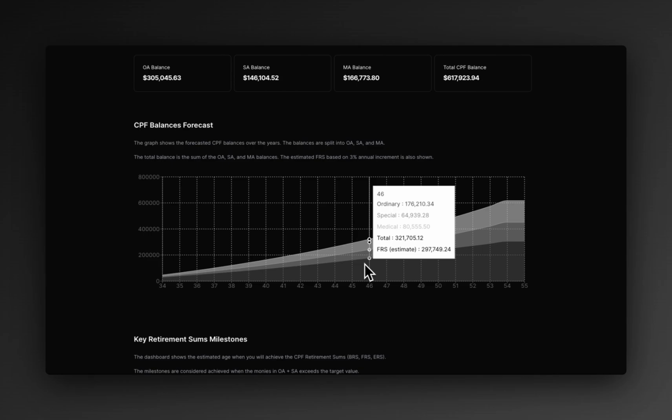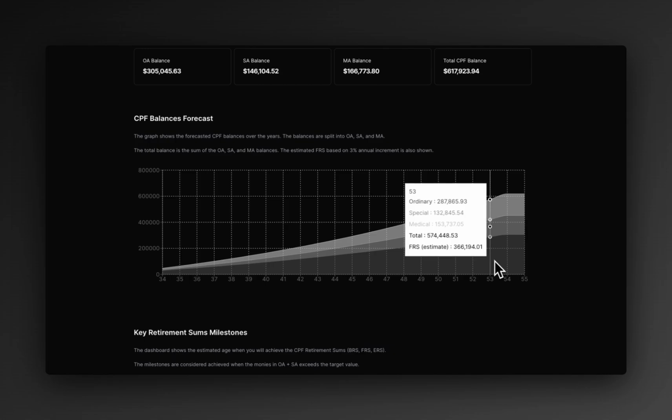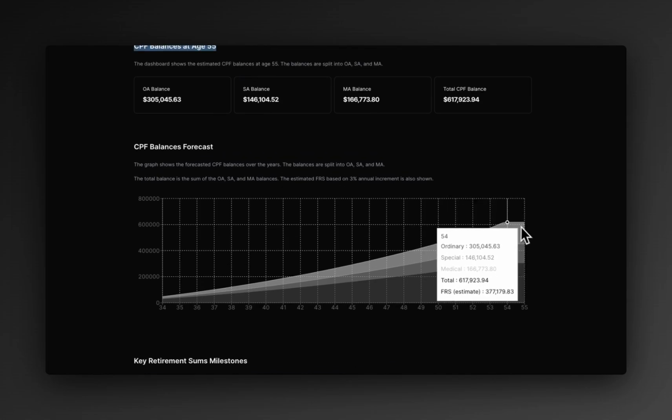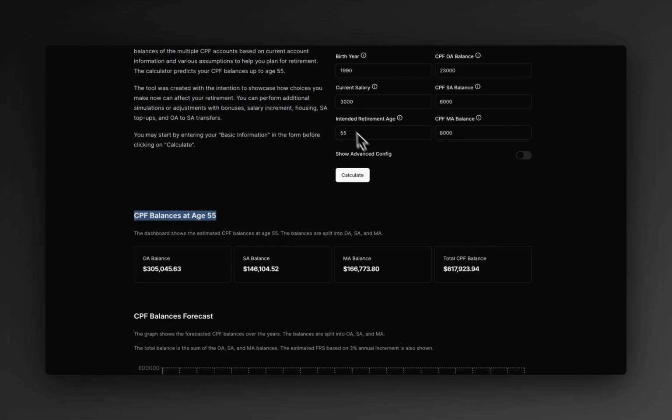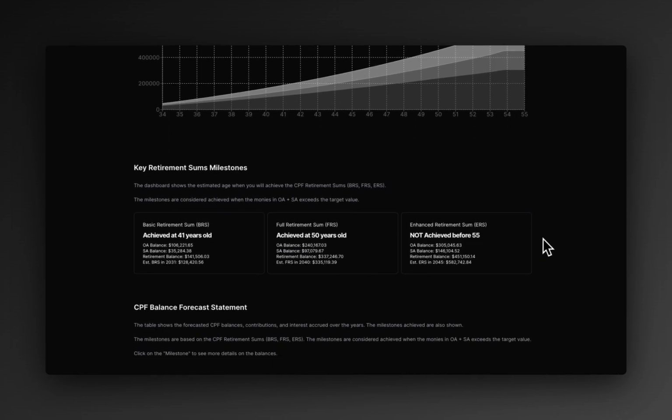So my total CPF balance is above FRS, but I'm not quite hitting FRS yet, because later on we will talk about how that is being computed, right? So this is how you can see all the way until 55. At 54, you actually see a cliff, because that's where you stop working and the contribution actually stops.